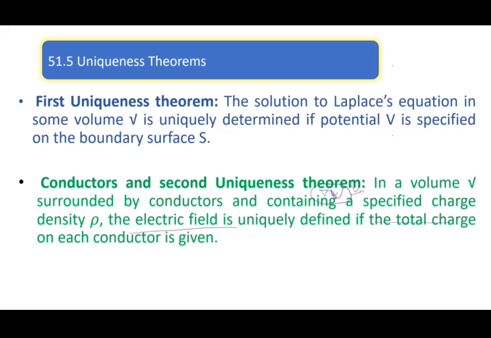If there are many conductors and they are surrounded by a surface, it surrounds some volume like this, then if we specify the charge on every conductor, then the field here is unique. The electric field defined in this region is unique.